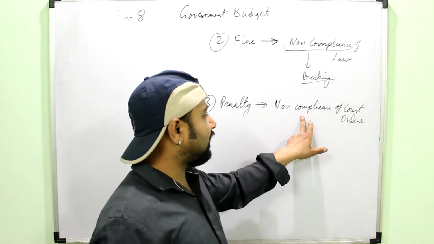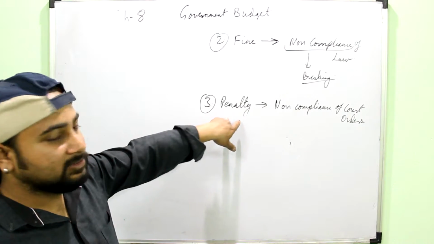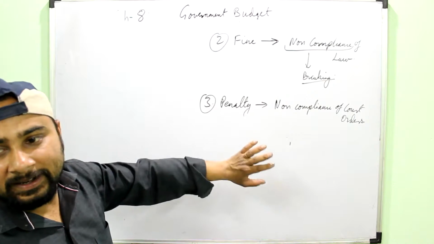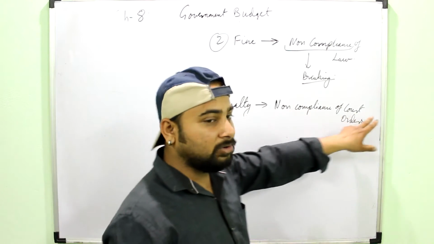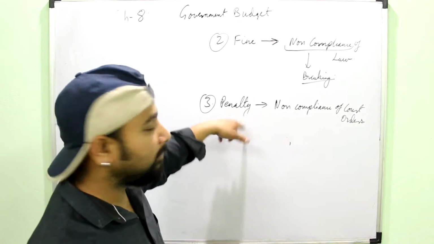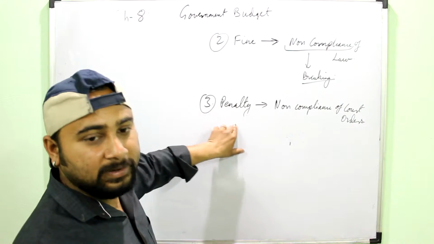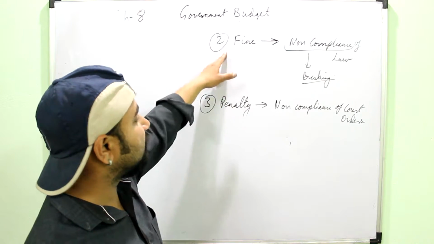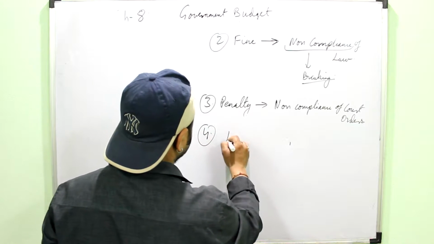Suppose two parties were having a dispute regarding a land or a property. The court has ordered party A to vacate that land and party A doesn't vacate that land. That is non-compliance of the court orders, and again you have to pay some monetary penalty to the government, which is termed as penalty. So there is a technical difference between fine and penalty. Then fourth is escheat.